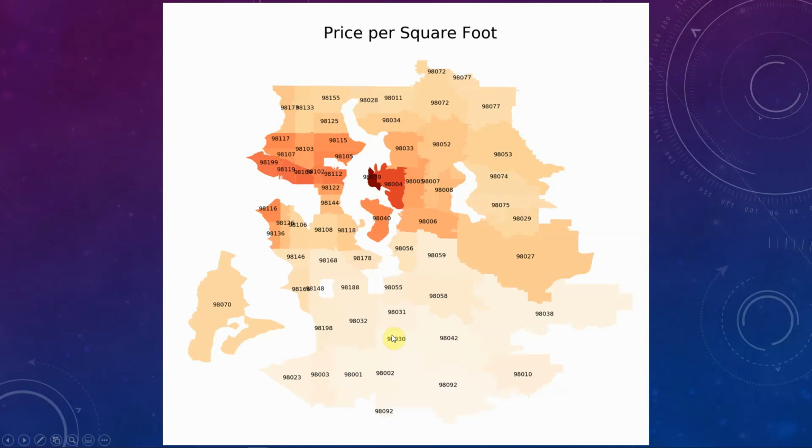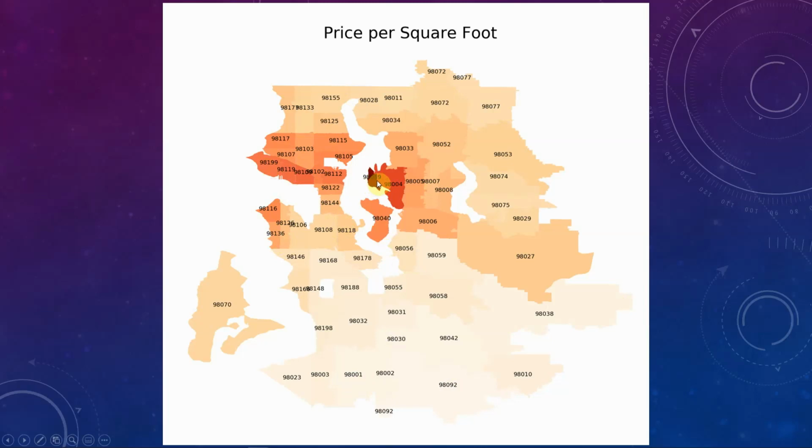And then we look at our final metric, which I think is the true measure of housing costs, which is price per square foot. And again, we see that it's higher towards the center of the city, lesser as we go out, and we see that it's the highest right here, 98039.